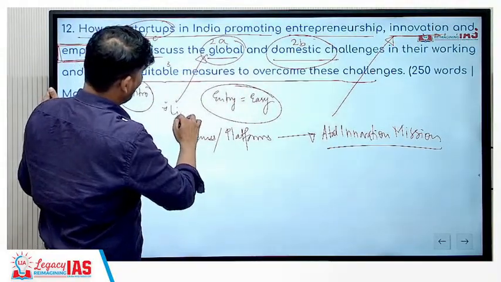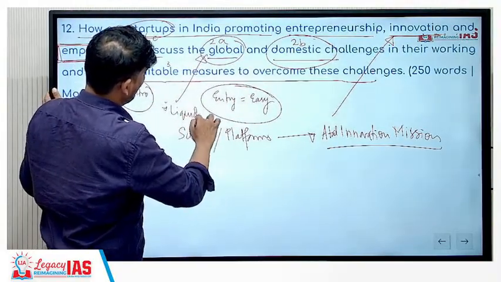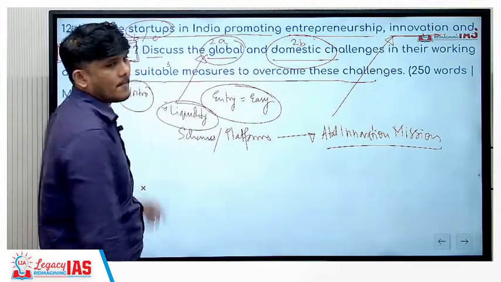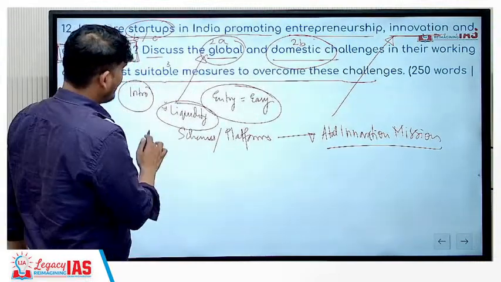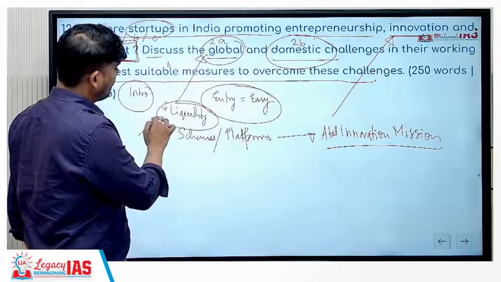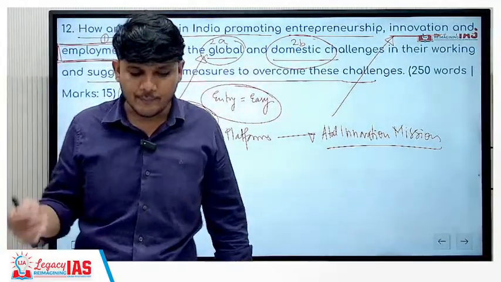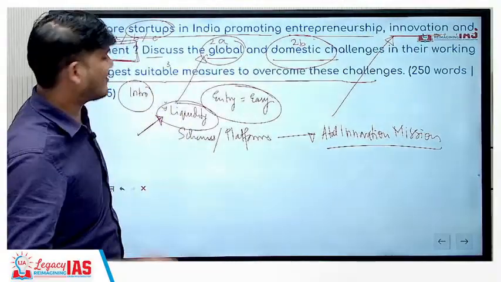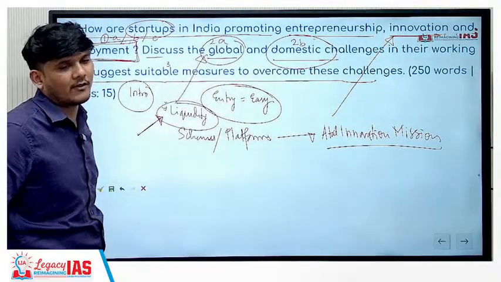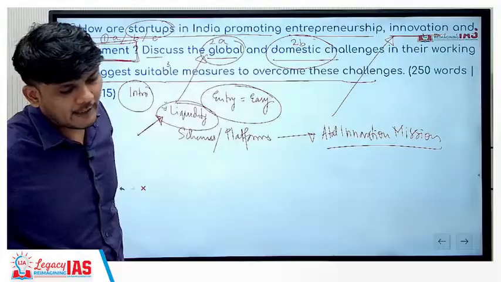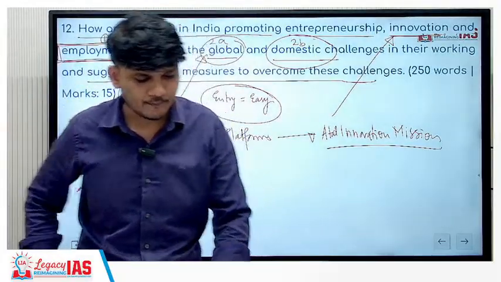So at a global level, our startups are struggling for liquidity or for the money. At the same time, they are competing with big companies around the world. Imagine a startup is competing with, let's say an MNC on certain technology. So of course MNC would be too big.